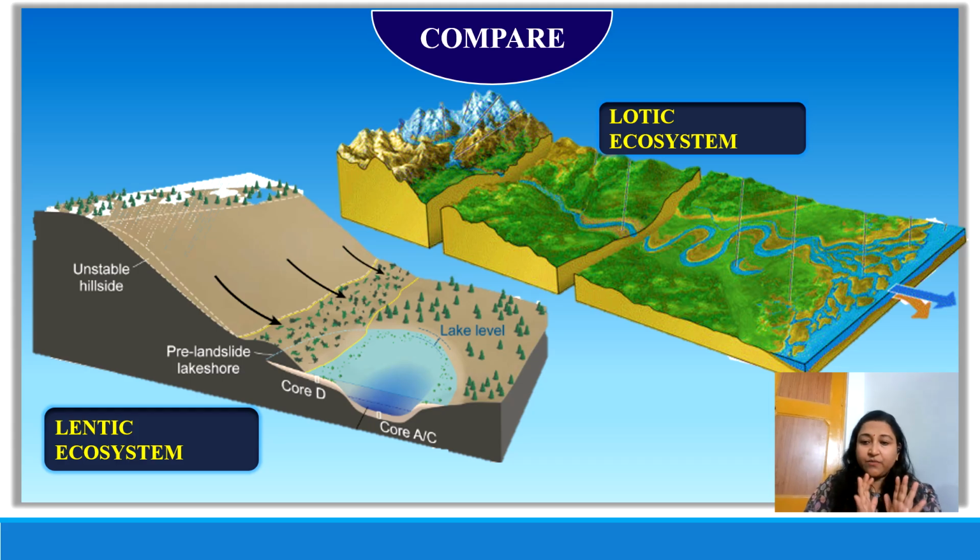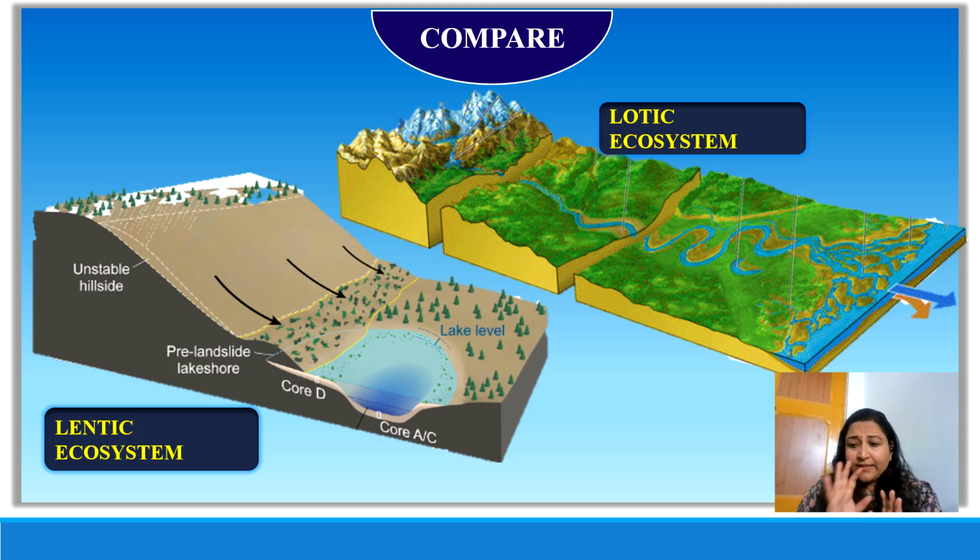Usually the lentic ecosystems, wherever they are present, will be in deeper depressions, right? The area surrounding it will be elevated, and the depression will hold the water in it. So these are some of the points of difference between the lotic and lentic ecosystem.